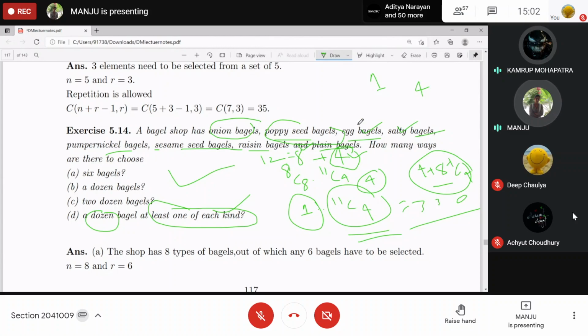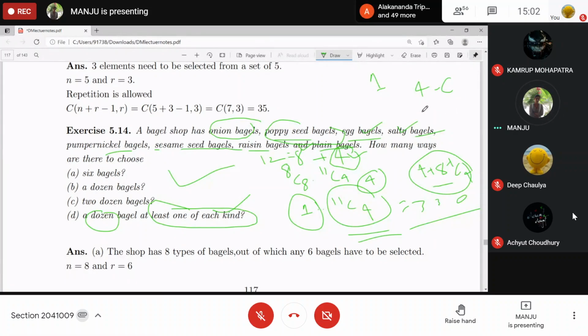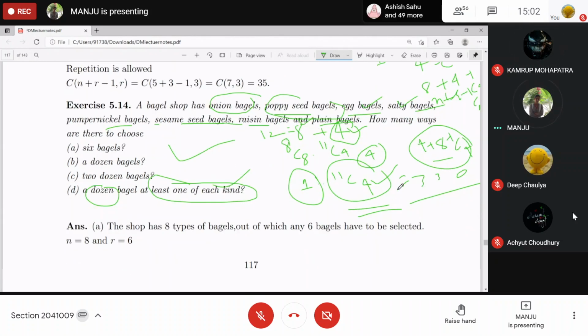That means we can repeat these. That's why 4 combination when repetition is allowed out of 8 elements is 8 plus 4 minus 1, that is n plus r minus 1 C r. So this is 11C4. Clear?